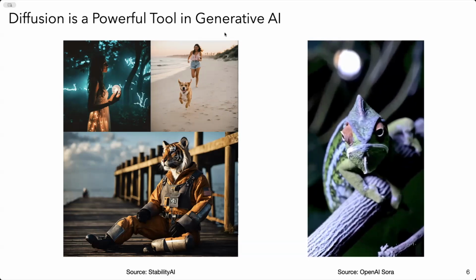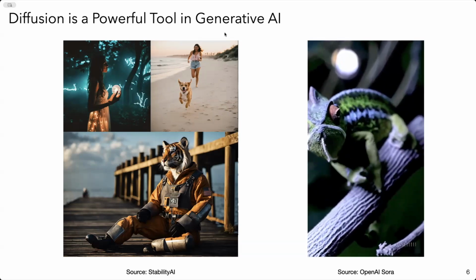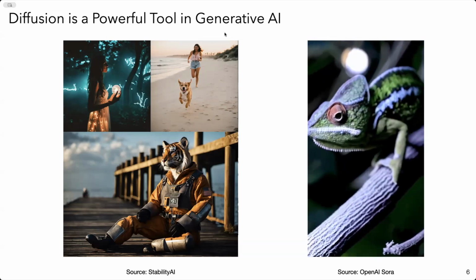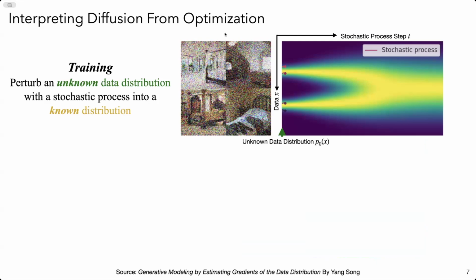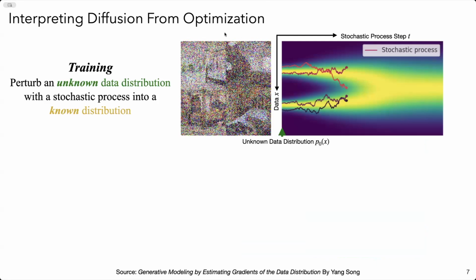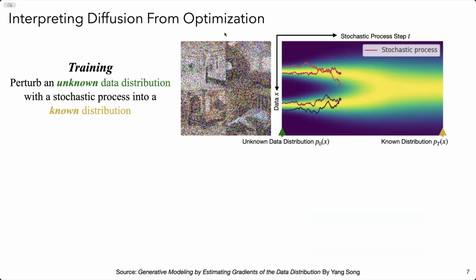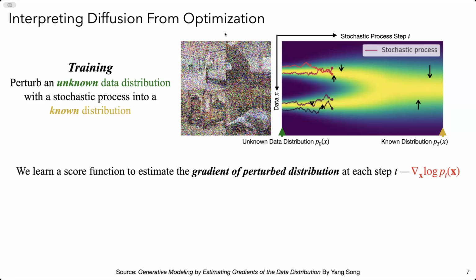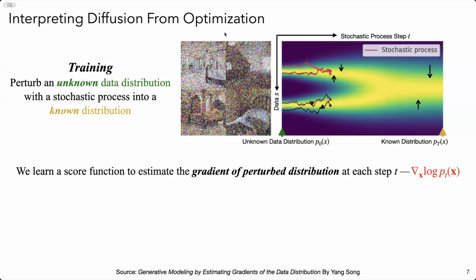Nowadays, we already see that diffusion models are capable of generating photorealistic images and videos. But from a robotics perspective, how can we leverage such strong generation capability in the domain of autonomous driving? A quick overview of diffusion models: at training time, we iteratively generate noisy samples from the dataset using a stochastic process to gradually transform an unknown data distribution into a known distribution, for example, a Gaussian. Then we have a neural network that is trained to denoise those samples by learning the gradient of the perturbed, or lifted, distributions. And at inference,